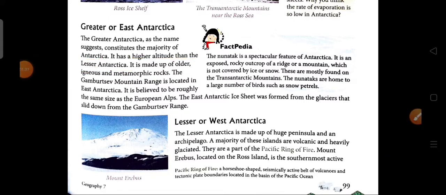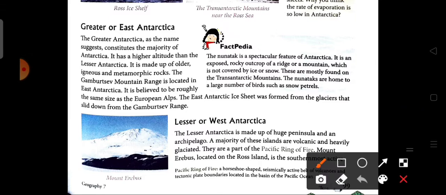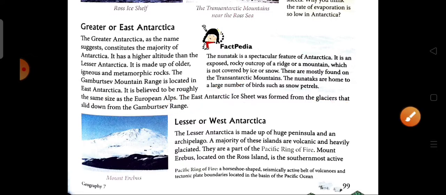The Gamburtsev mountain range is located in East Antarctica, and it is believed to be roughly the same size as the European Alps. The East Antarctic ice sheet was formed from glaciers sliding down from the Gamburtsev range. Mainly the ice or glacier is formed when snow slides down from the range. Now we are going to discuss Lesser or Western Antarctica.